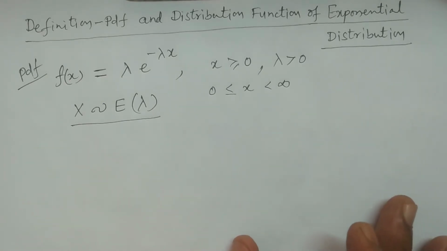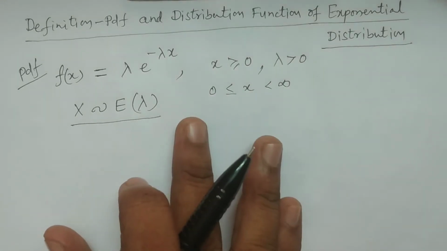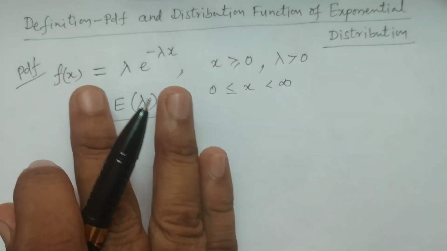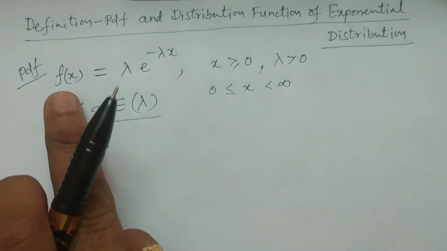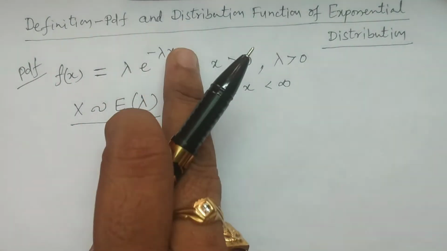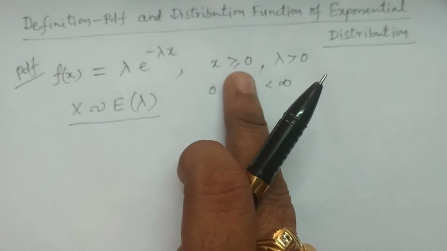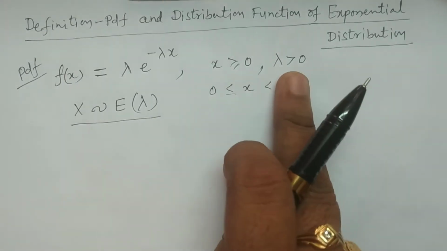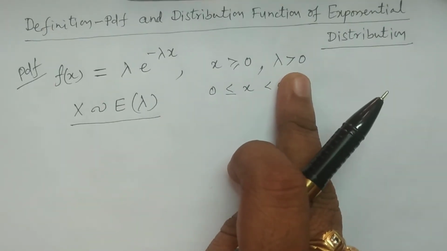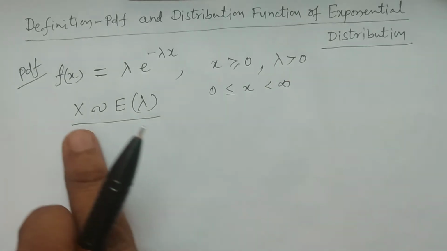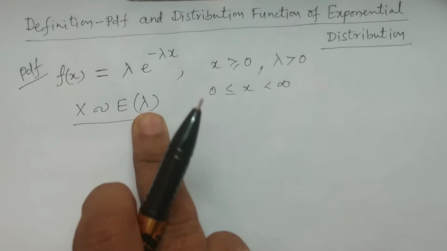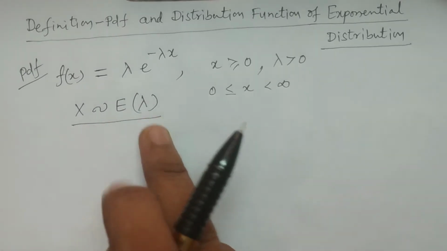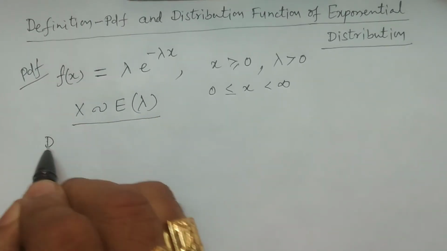So the definition of exponential distribution depends on the probability density function. If the PDF is f of x equal to lambda into e power minus lambda x, with x greater than or equal to 0 and lambda always positive, then we write X follows exponential distribution with parameter lambda. This is the notation. This is the definition.